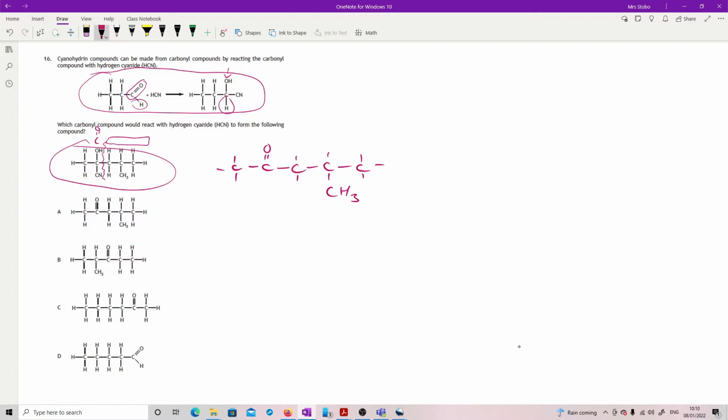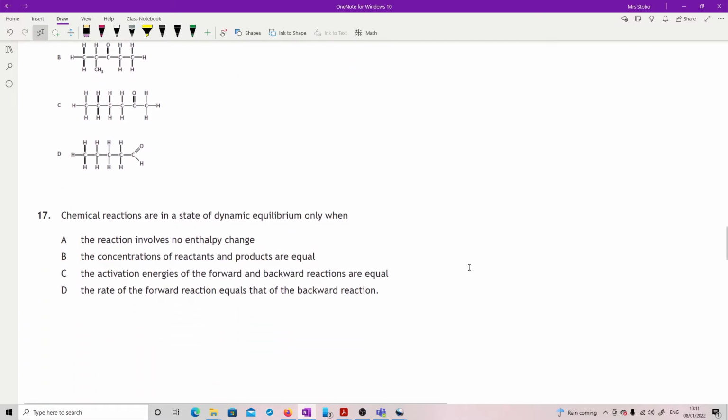Okay, and nicely, it's the top one. Okay, it's not the nicest question. You just got to be very careful about what you're doing. Look very carefully at where the thing is you're looking for, which is this bit here. Find it inside the thing that you've been given, and then work back. It's all just about replacing where things should be. It's a pretty common question to have. It's sometimes in the short answer where you have to draw out what you would need to have. This one, they're giving you options.